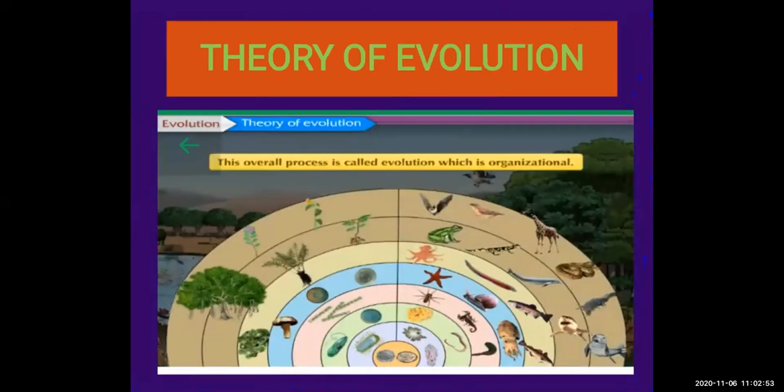Next we will see this overall process, from simple to complex, the formation of different species gradually, of different varieties. This is called evolution, which is organizational. Organizational means first simple, then more complex, then more complex, then multicellular animals. So from unicellular to multicellular animals, this is called organizational evolution.